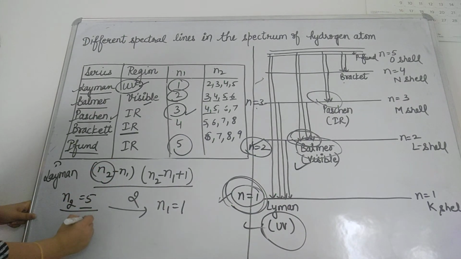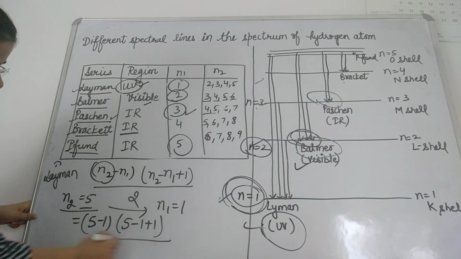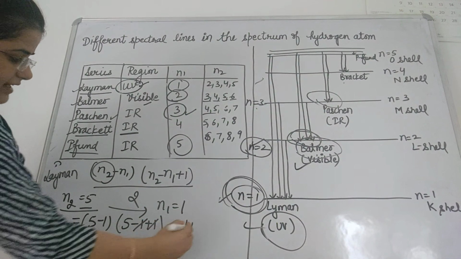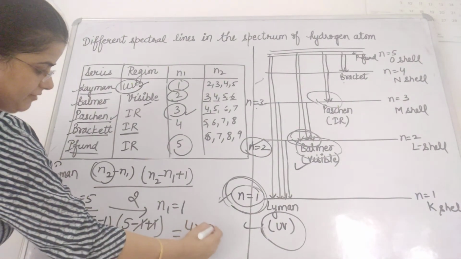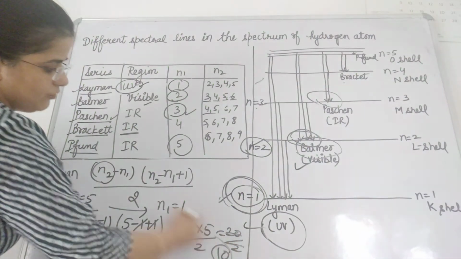How? 5 minus 1, then 5 minus 1 plus 1, upon 2. So it comes out to be 4, multiplied by 5, upon 2. So 20 upon 2 comes out to be 10 lines.